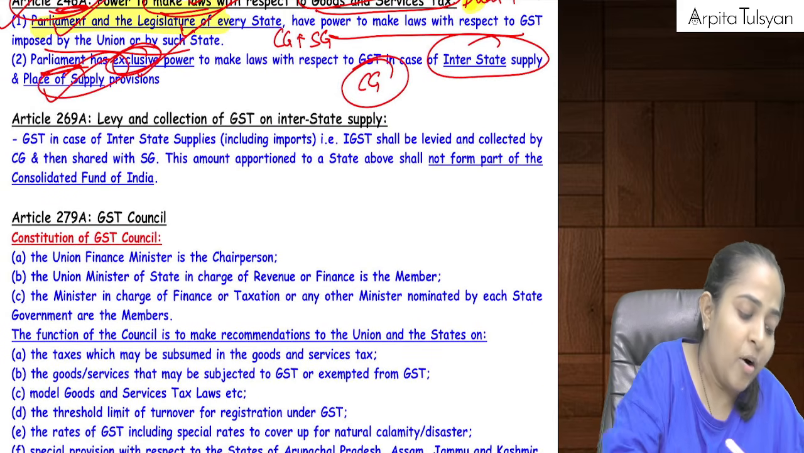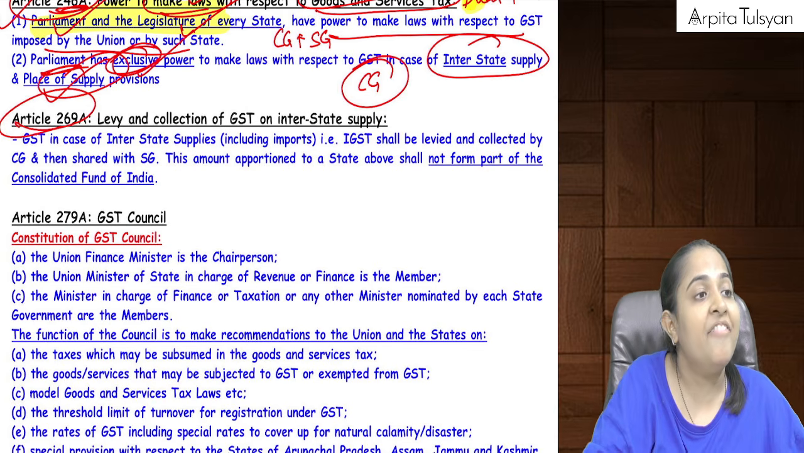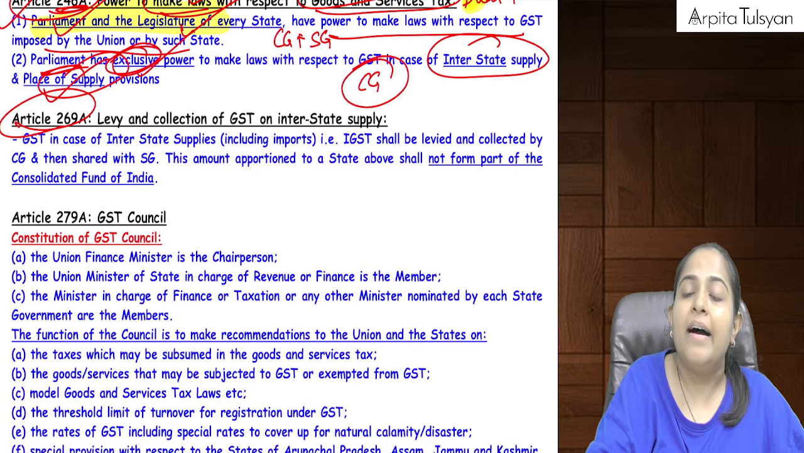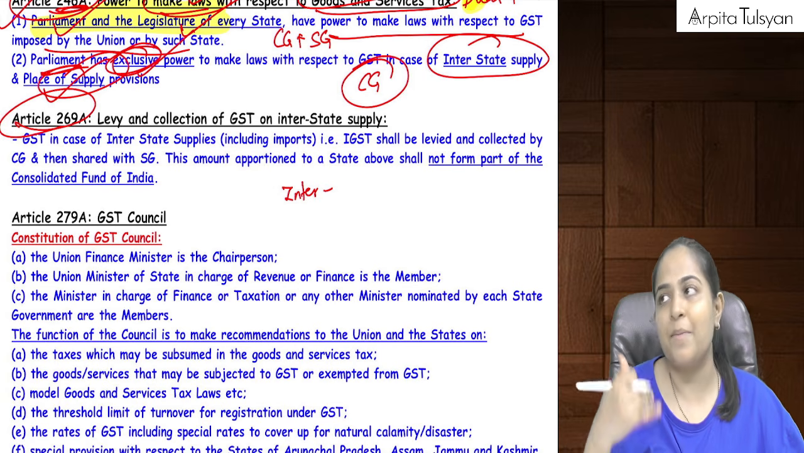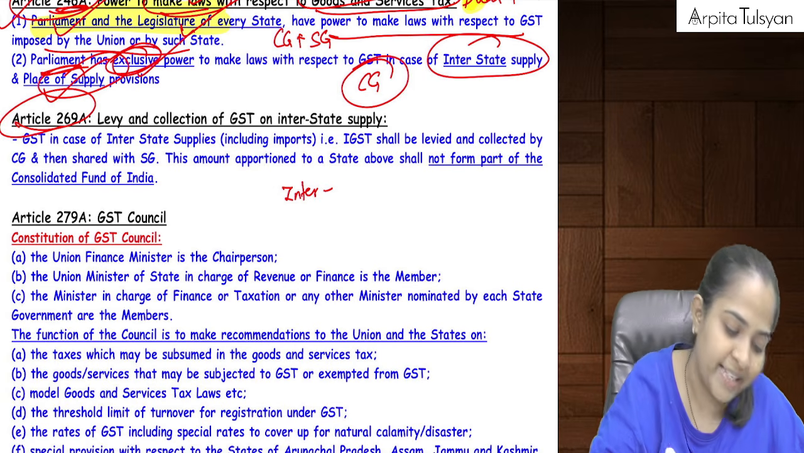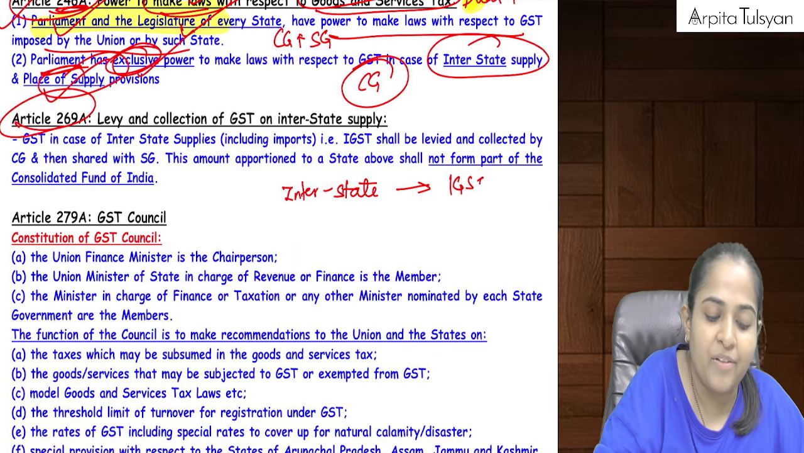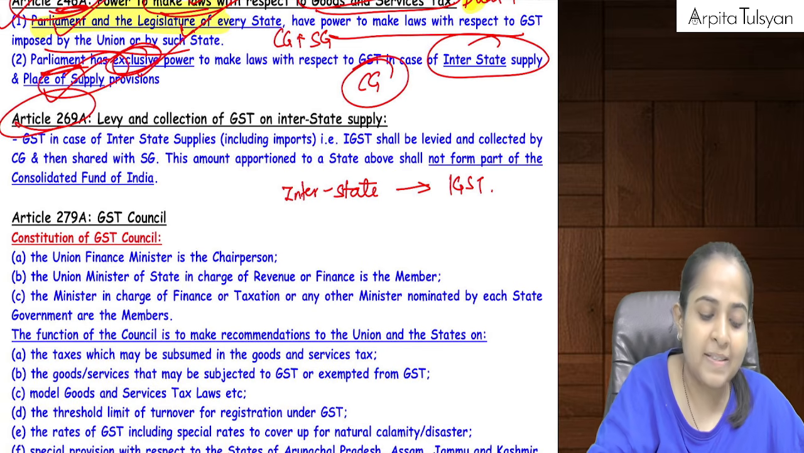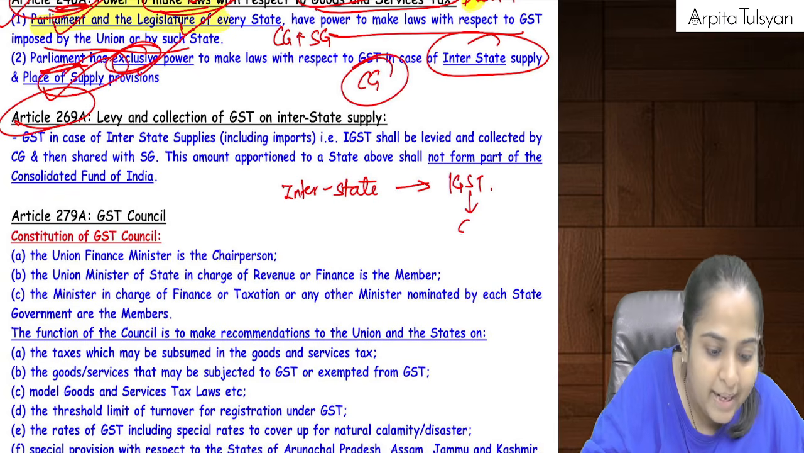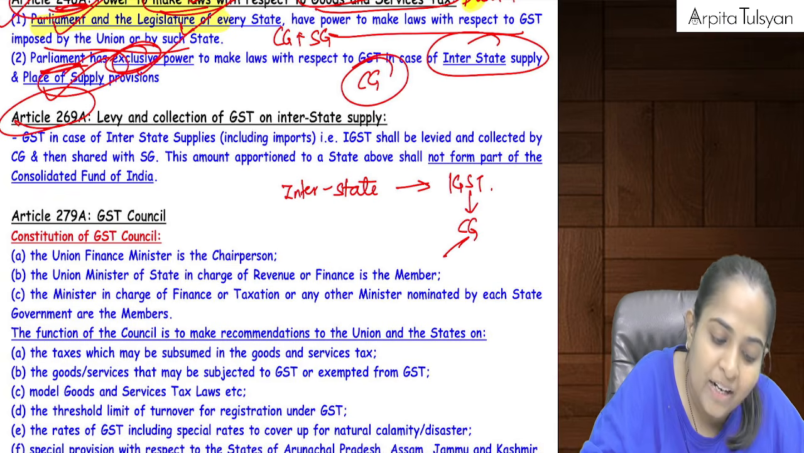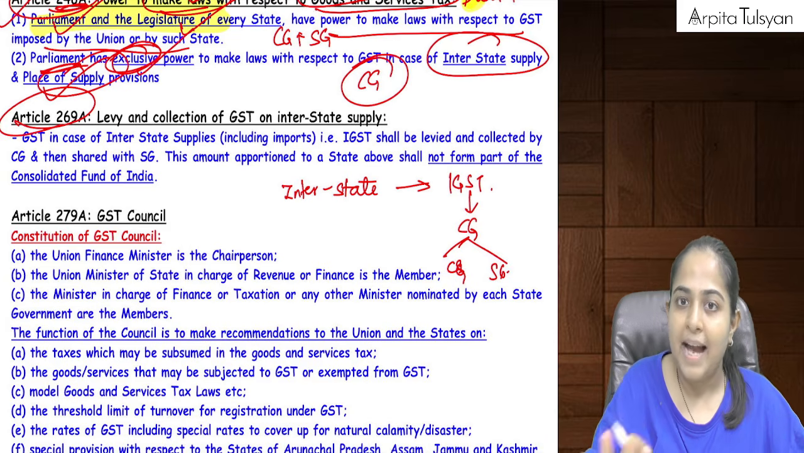Then the next one, Article 269. This was also a new article inserted, where they told that whenever we are doing any interstate supply, let's say Maharashtra to Delhi, Maharashtra to Tamil Nadu, at that time IGST will be applicable. I have already discussed this. IGST is collected by whom? IGST will be collected by the central government, and later on it will be shared between the central government and state government. Are you understanding this?